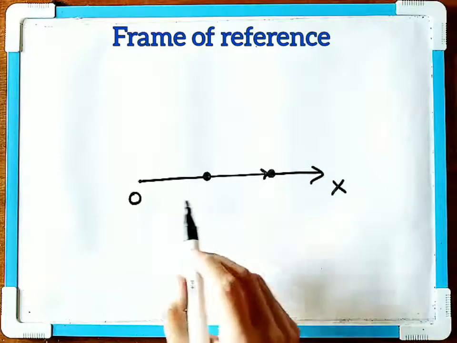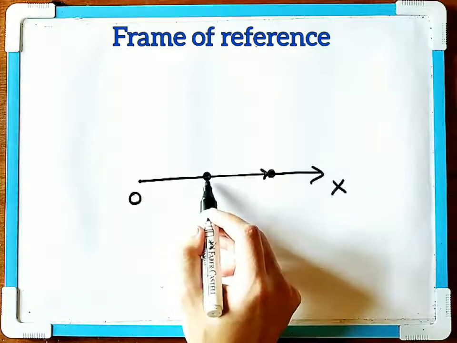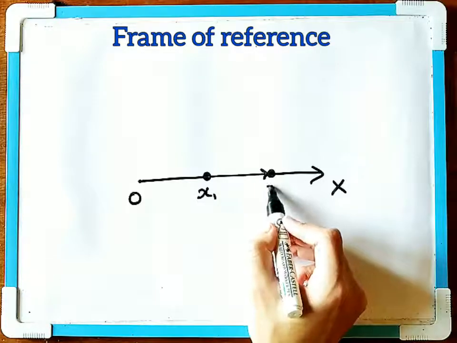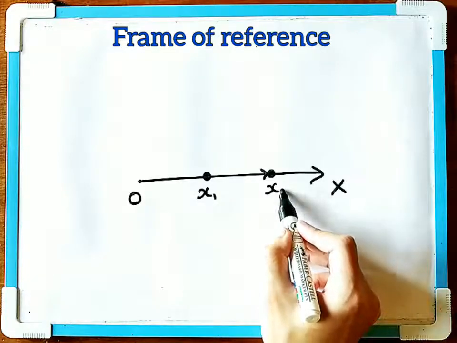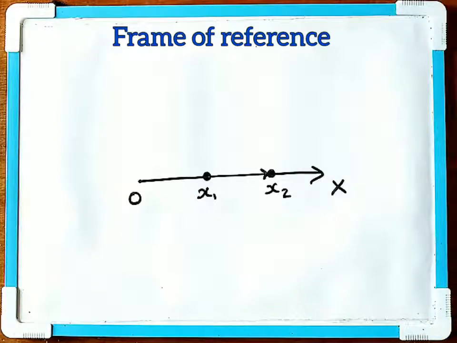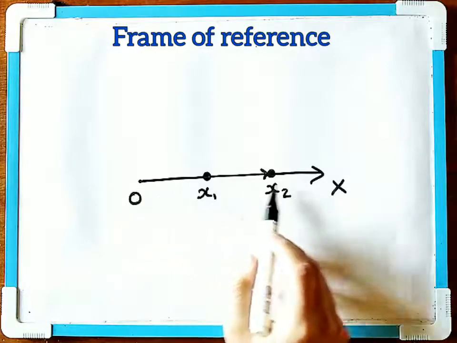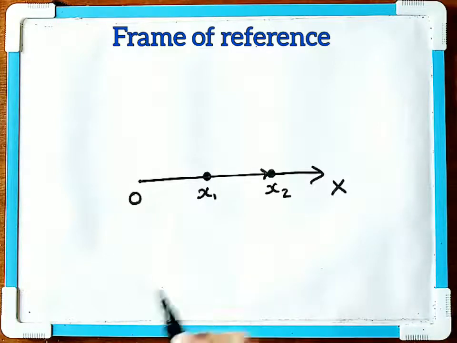So here we can specify the position. If your object is at this position, then the position will be x1, and at this position the object is at x2. So in order to specify motion in one dimension, we shall use the x-axis and a reference point. We can also use the y-axis and the z-axis to specify one dimension.